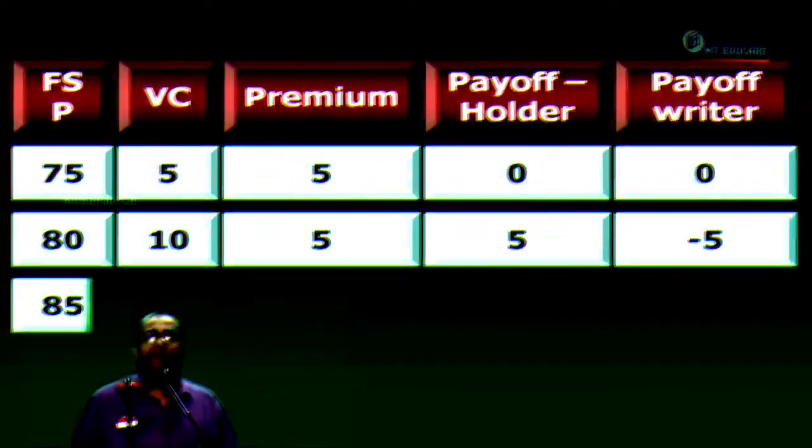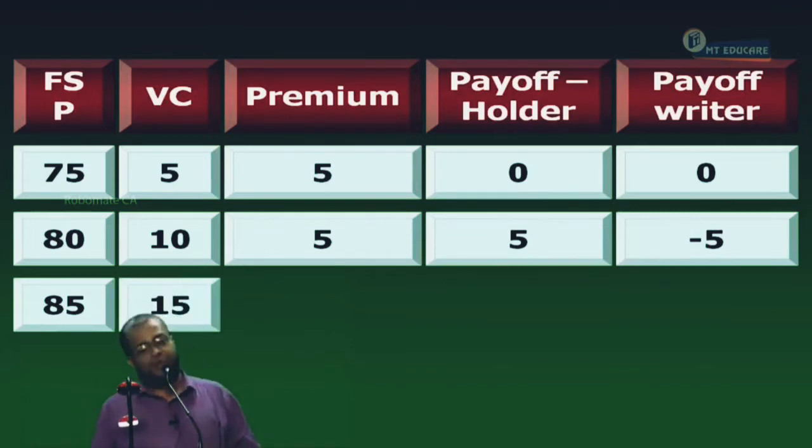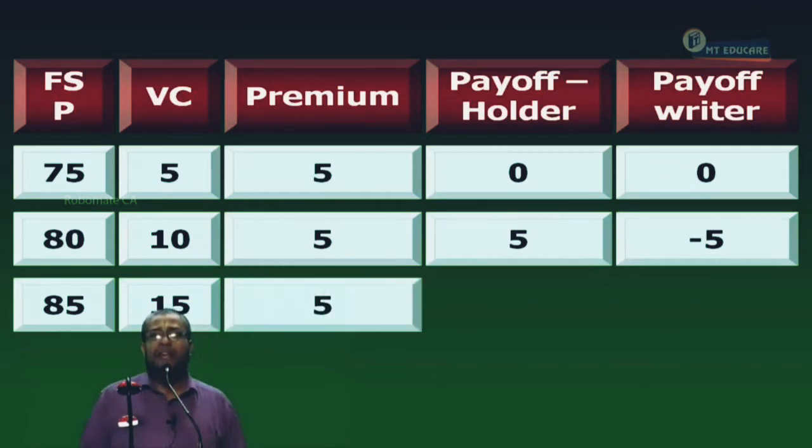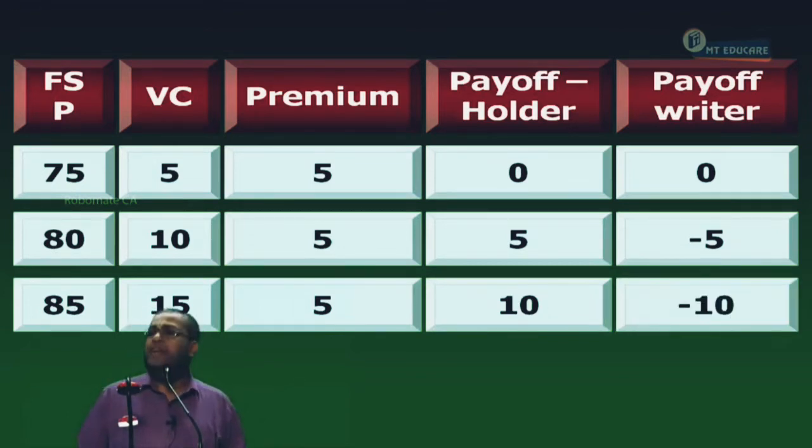At 85, tell me, will I exercise or let it lapse? I have a right to buy at 70, and the share is worth 85. The exercise makes how much gain? 15. The call is worth 15, for which he paid 5 rupees premium. Then the gain is 10. The writer will be crying because he has to sell at 70 a share worth 85, a 15 rupee loss. He made 5 rupees premium. What is the payoff? Minus 10. Right or not?